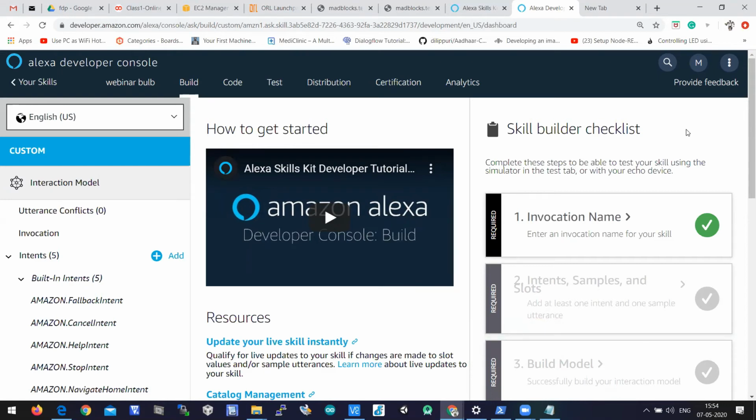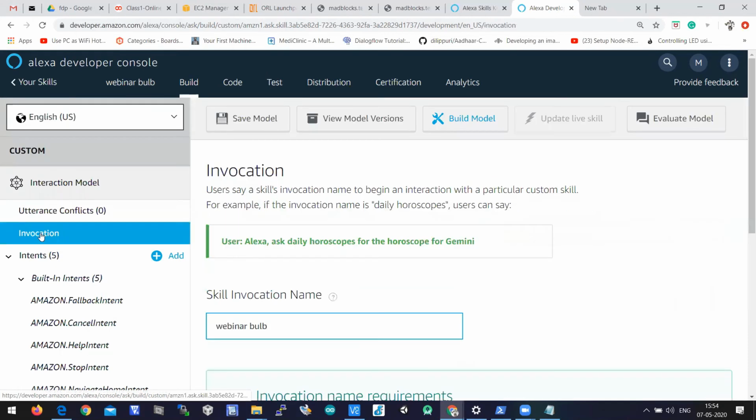Here I spoke about invocation, right? Invocation is nothing but activating your skill. I also spoke about what an intent is. Intent is nothing but a class name which is holding some utterances. So let us set the invocation for your skill. The skill invocation name is nothing but invoking your skill with Alexa.